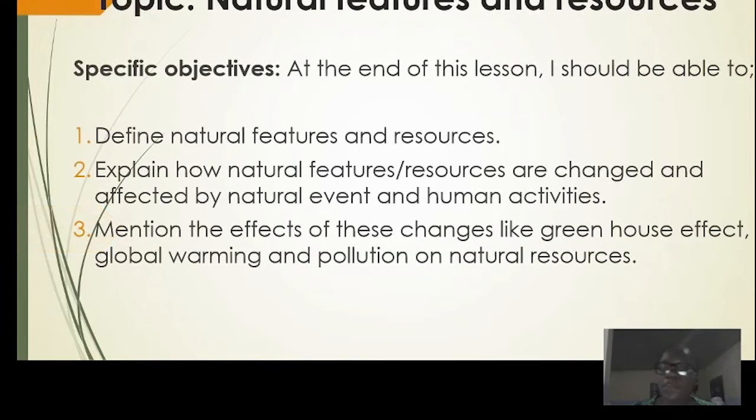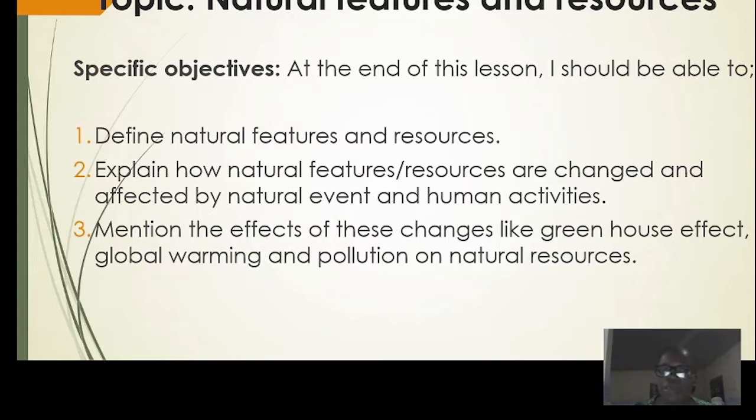The topic for this week is natural features and resources. Our specific objectives are, at the end of this lesson, I should be able to: 1. Define natural features and resources. 2.